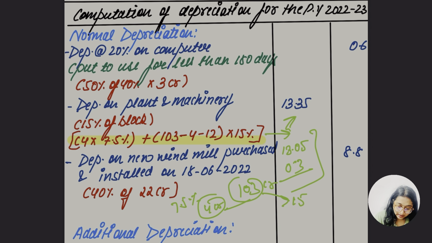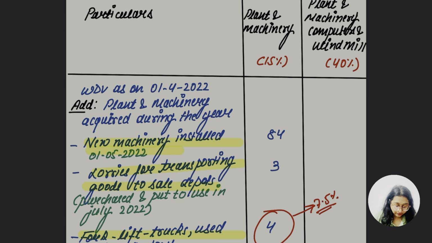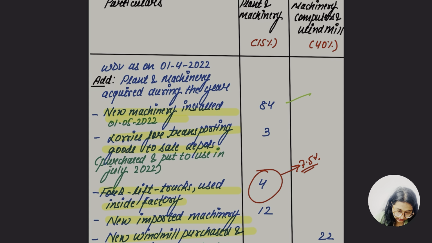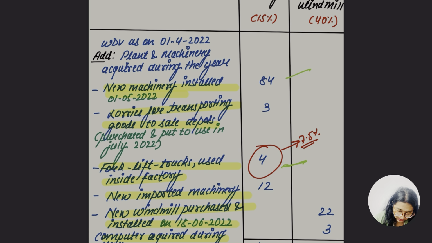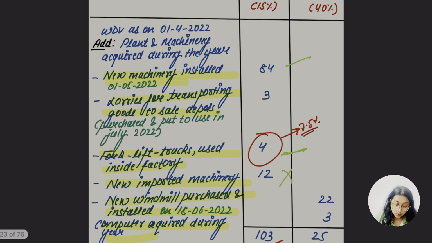Now let me go back guys, just a second. Okay, so hope so this 13.35 is clear to you. Okay, now let's go for the other part. So I have taken this part, okay, I have taken this part, it is clear. Okay, we are not going to get this part. Okay, what about the new windmill purchase and install?